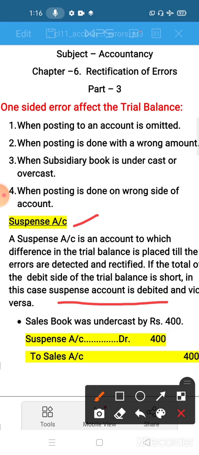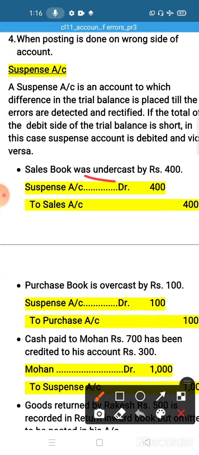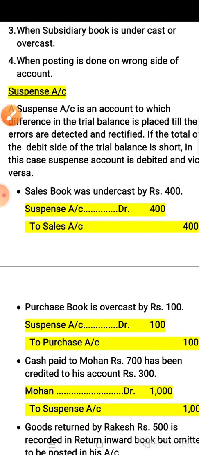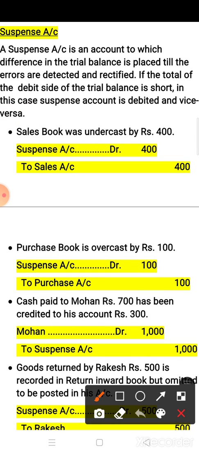Let us do one question. Sales book was undercast by rupees 400. It means the sales book is shown less by 400.